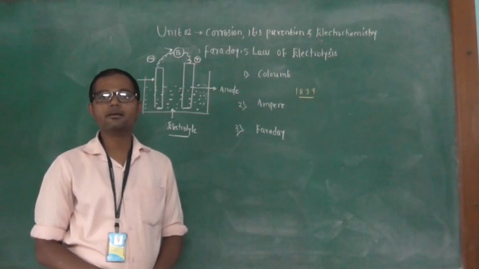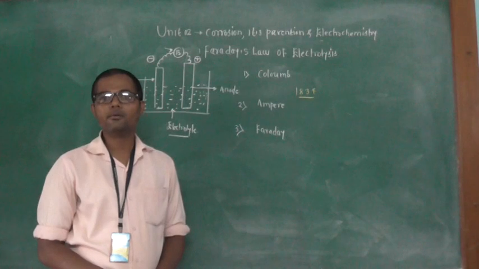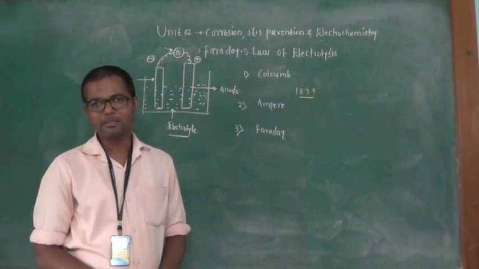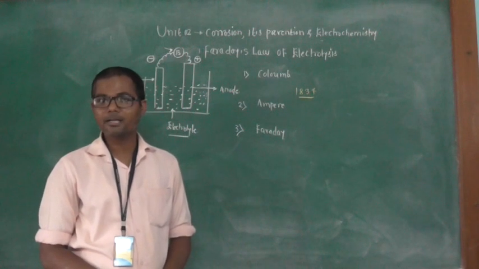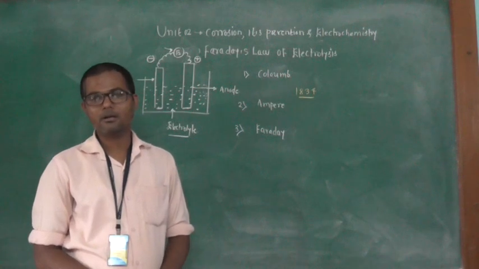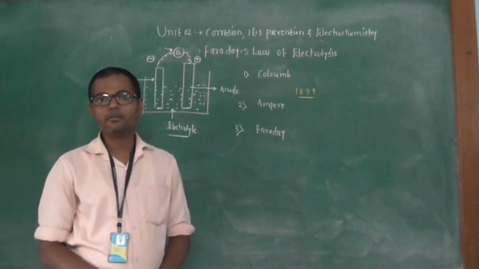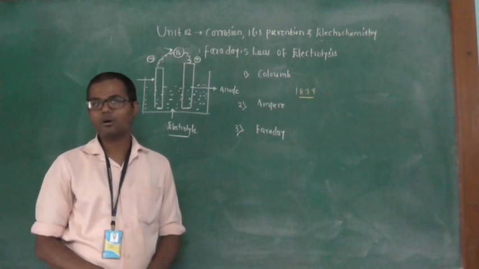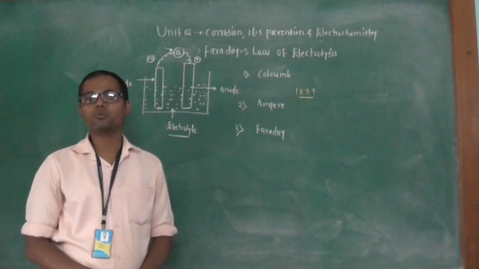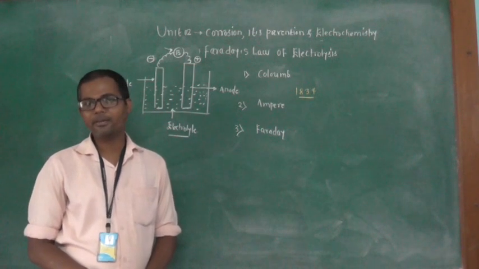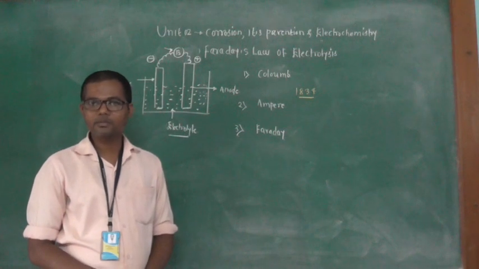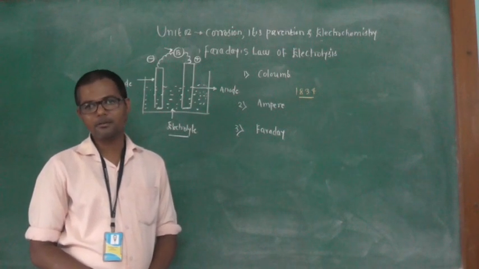When the electrical current is passed into the electrolyte, chemical decomposition of the electrolyte takes place, and cathodic and anodic reactions occur. At the cathode, the gain of electrons, that is the reduction reaction, takes place, and the substance deposited on the cathode can be weighed later. Similarly, the anode gets dissolved into the solution, meaning it loses weight.